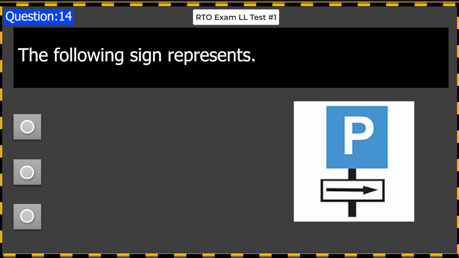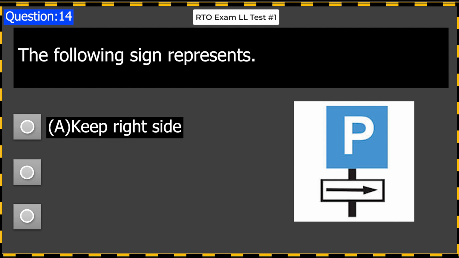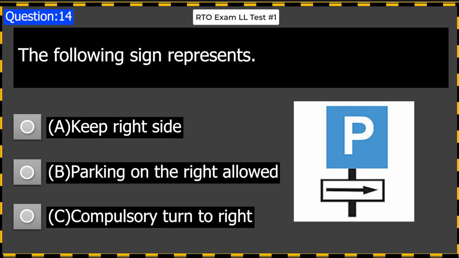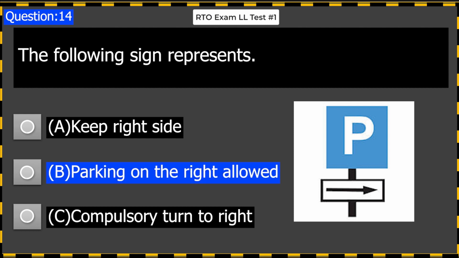The following sign represents: A. Keep right side. B. Parking on the right allowed. C. Compulsory turn to right. Answer B. Parking on the right allowed.